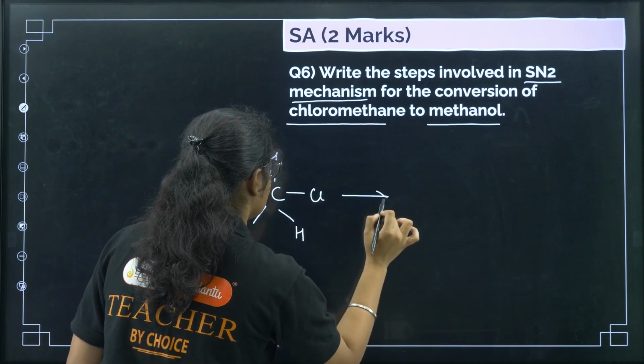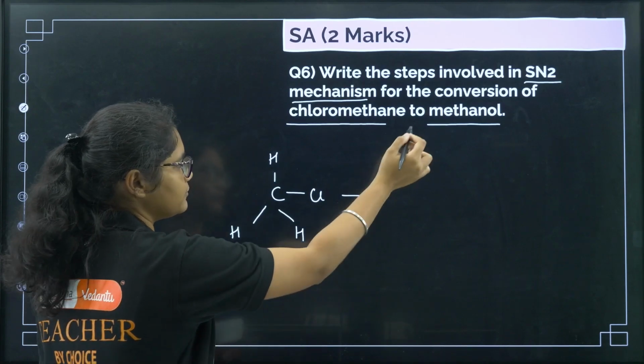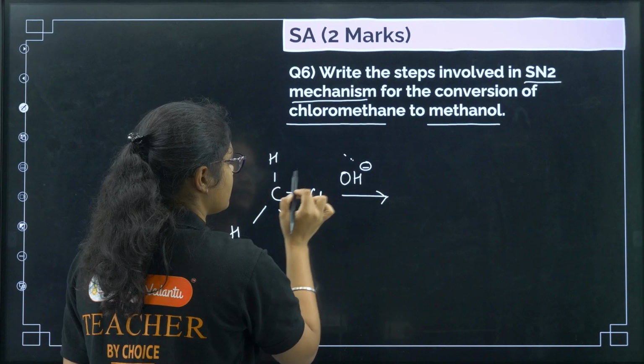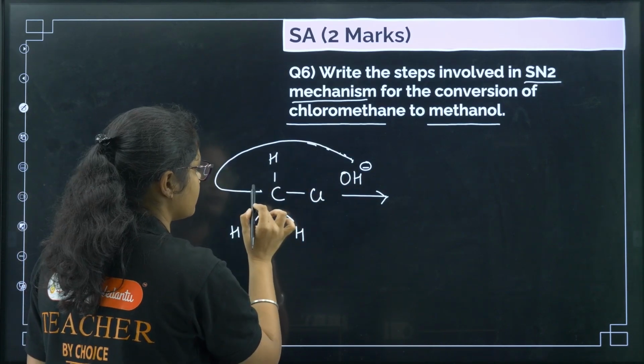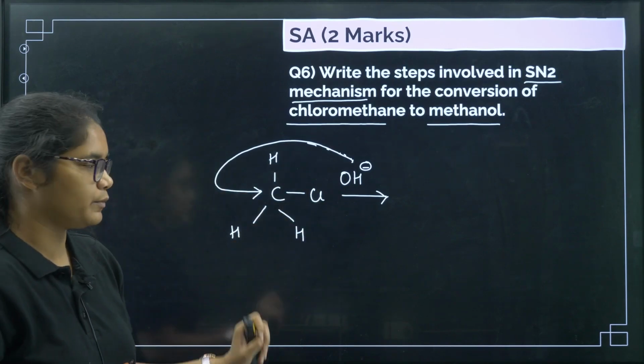Okay. So it is a one-step reaction, right? Chloromethane and then conversion to methanol. Then again OH minus will be the nucleophile here. So OH minus cannot attack from this side because it is hindered. So OH minus has to attack from the back side. You need to show this. Okay, this arrow mark has to be shown in the backward direction.